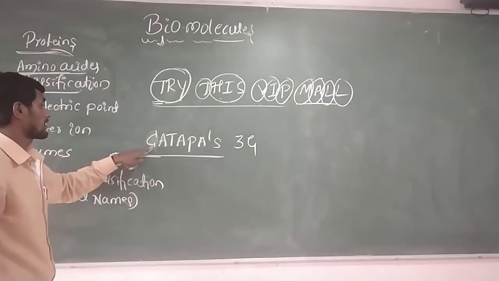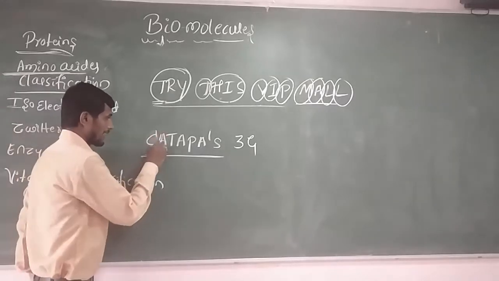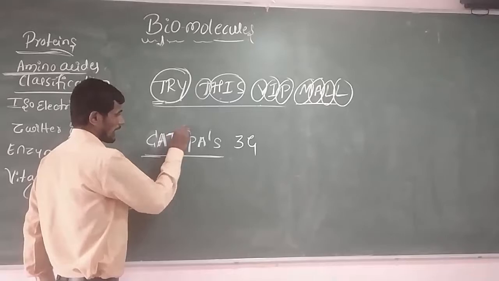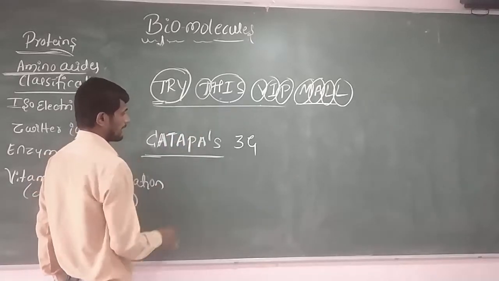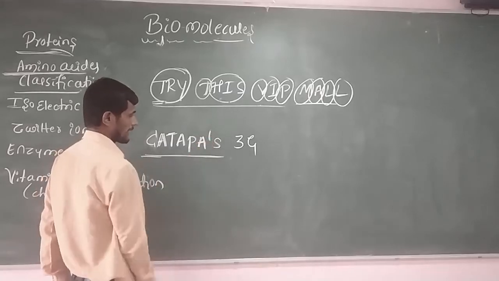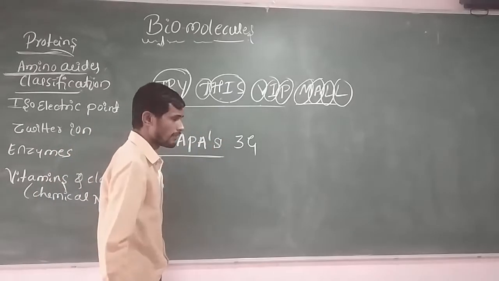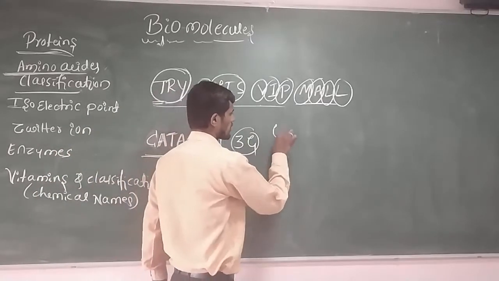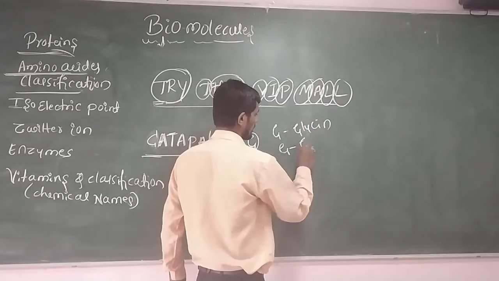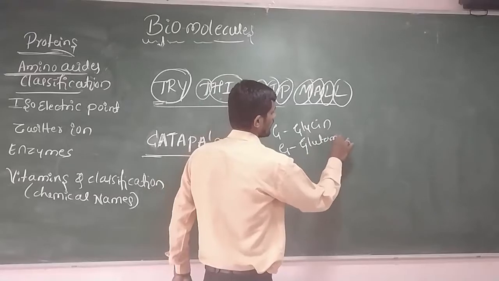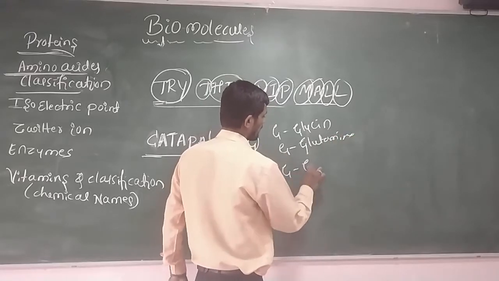Here it indicates cysteine, alanine, threonine, asparagine, proline, aspartic acid, serine, and 3Z means one Z is glycine, another Z is glutamine, and another Z is glutamic acid.